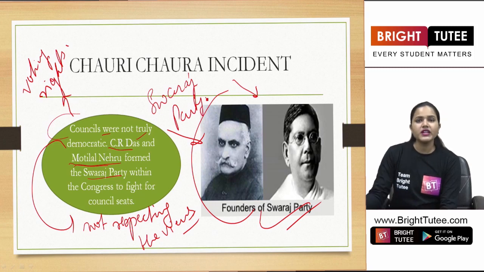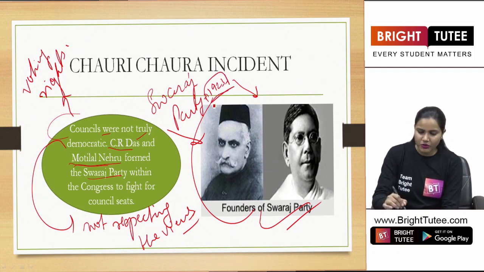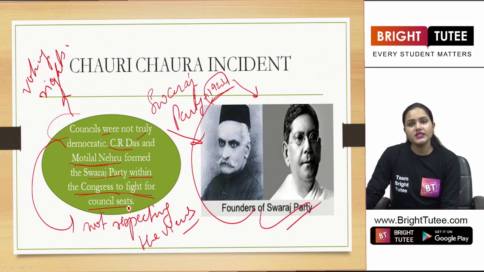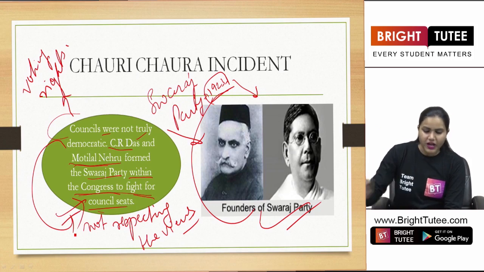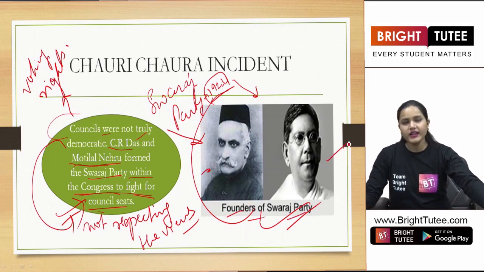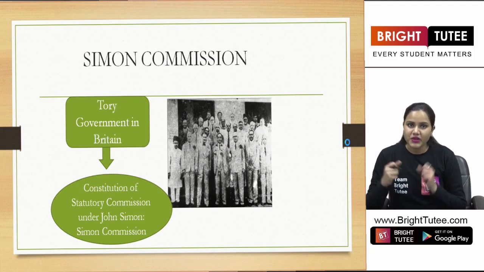Now why was this Swaraj Party formed? Or when was this Swaraj Party formed? So it was formed in the year 1922 or 23, around that, and they formed this Swaraj Party to fight for the council seats. Now they decided to challenge the British government by entering the councils, right? And therefore they fought for the council seats by forming the Swaraj Party within the Congress organization here. So these are the images, Motilal Nehru and C.R. Das.